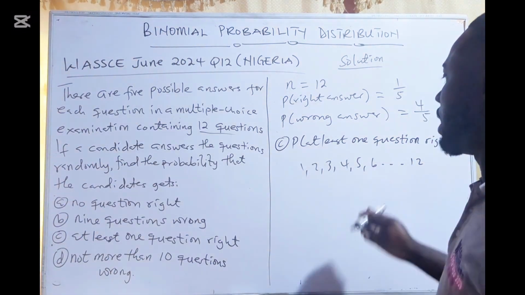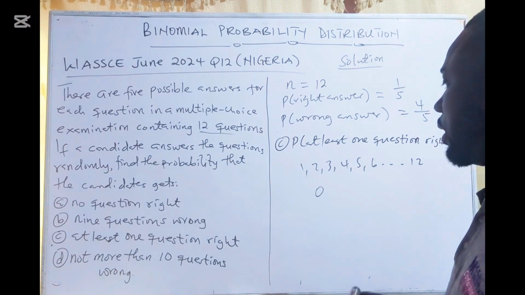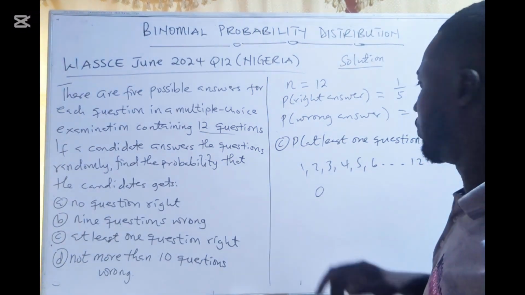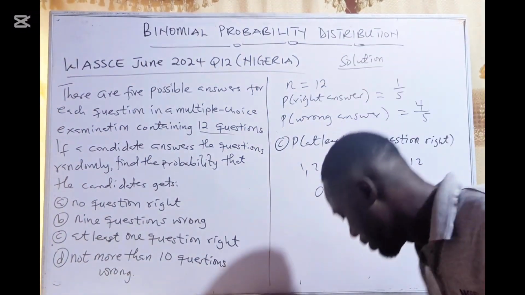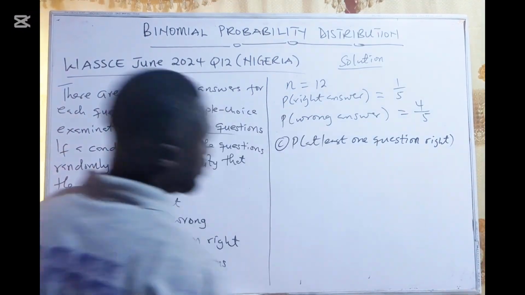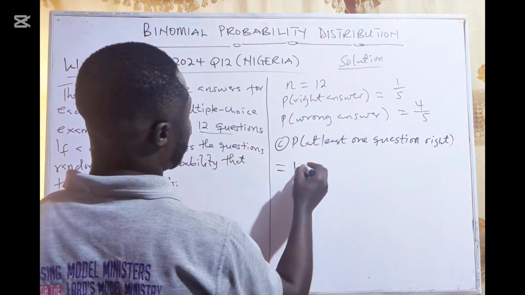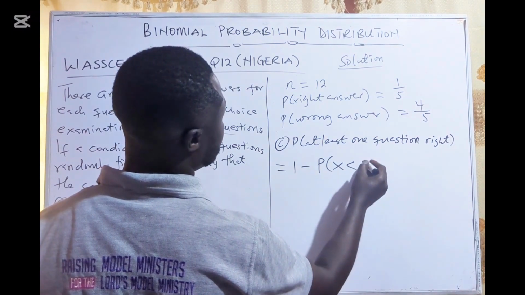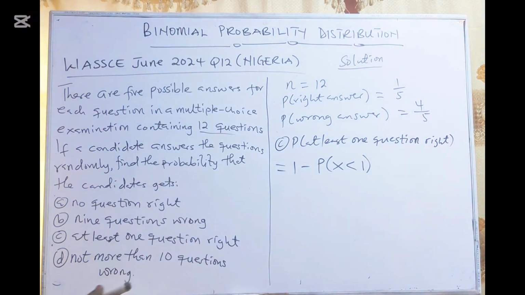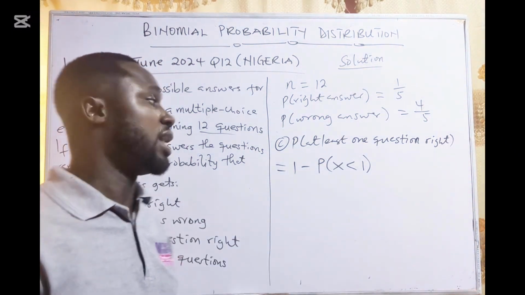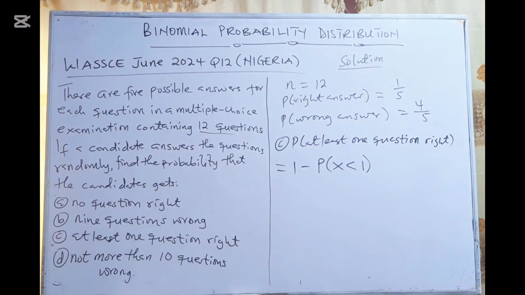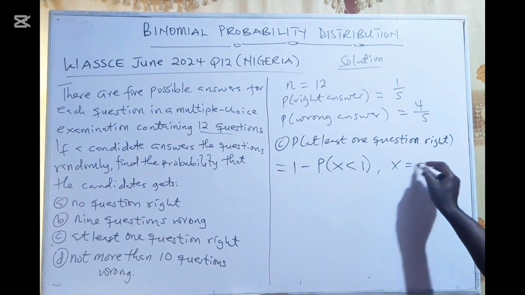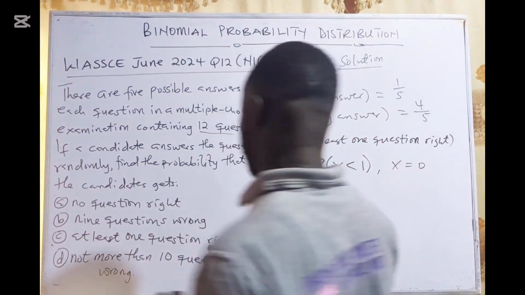So we are going to find the probability that he will get none of the questions right and subtract from 1, and it will give us this particular answer. I believe that is clear. All right. So that will be 1 minus probability of X less than 1, because it is at least 1 question right, and it means that X will be 0 if it is less than 1.